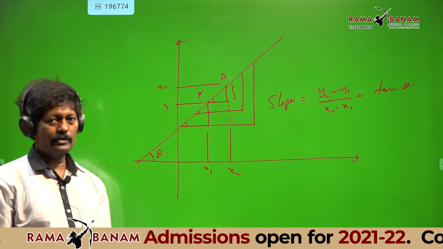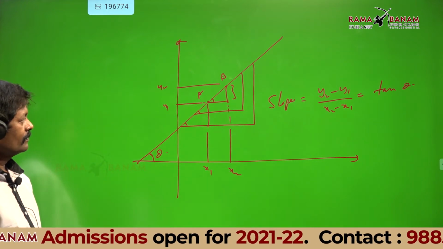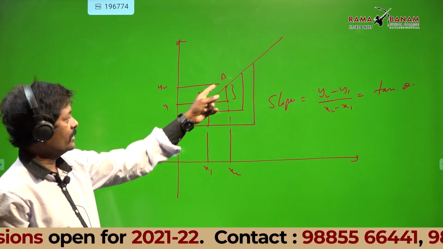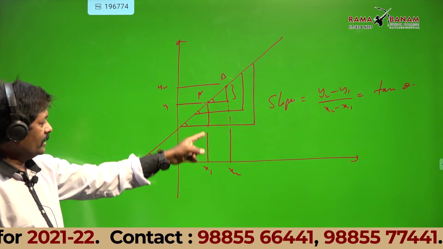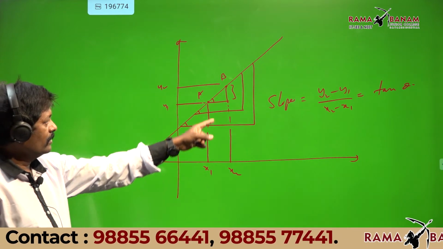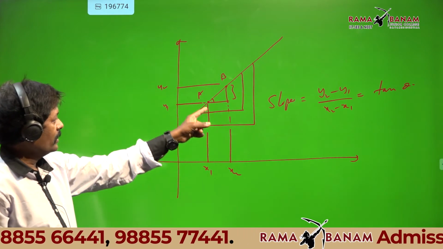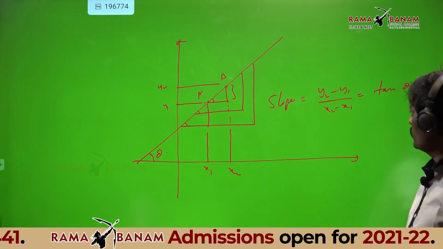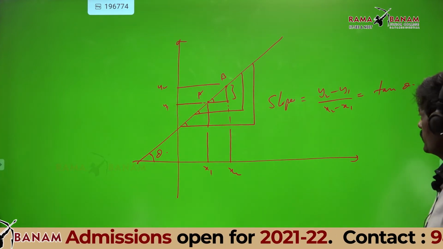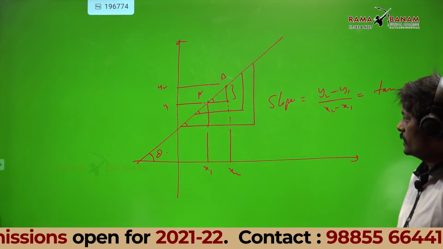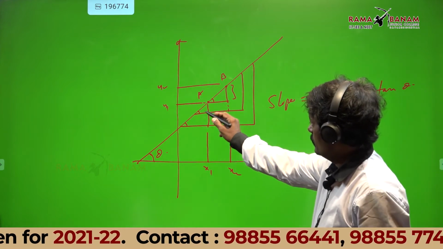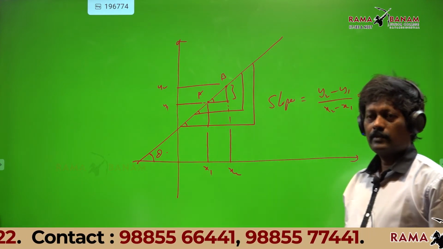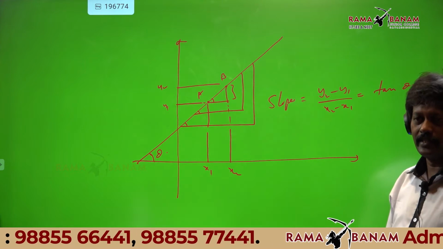Write down that point. You are taking 2 points A and B. At point A, the x coordinate is x1. At point B, it is x2. At point A, y1. Completed. Slope is y2 minus y1 by x2 minus x1, that is tan theta. Is theta same everywhere? Yeah, because corresponding angles there.